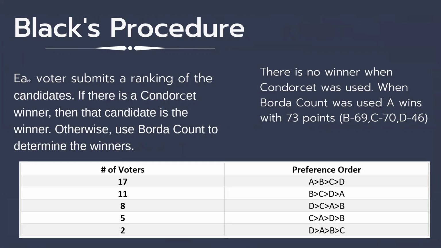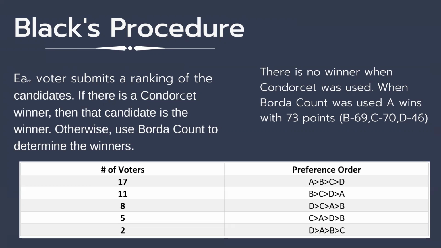So in this example, 17 voters had A as their first choice, B as their second choice, C as their third choice, and D as their fourth choice. While 11 voters had B as their first choice, C as their second choice, D as their third choice, and A as their fourth choice.